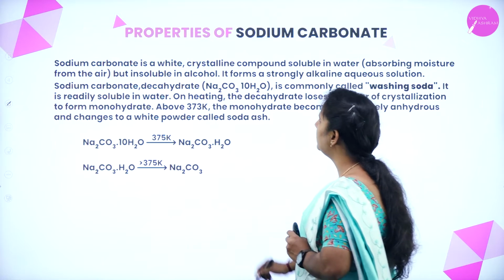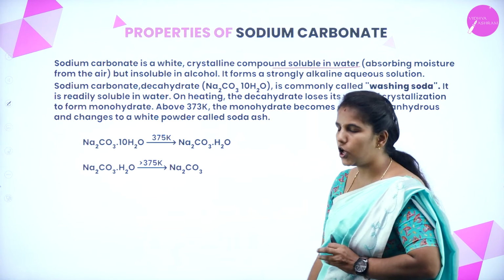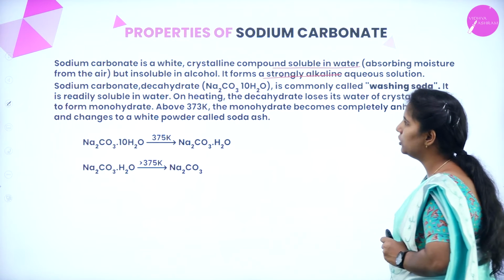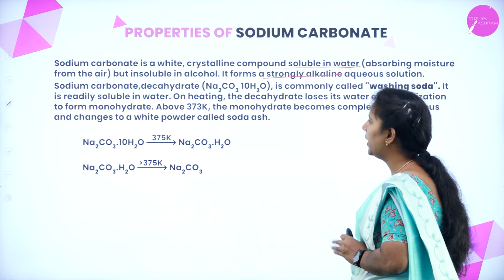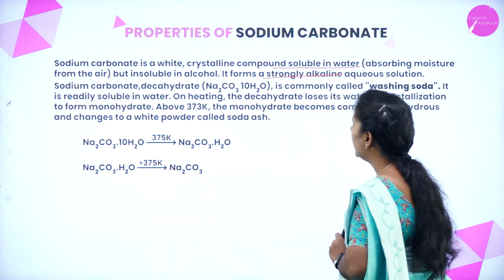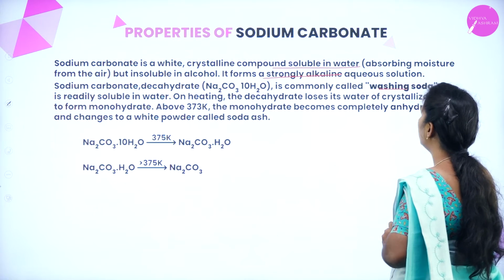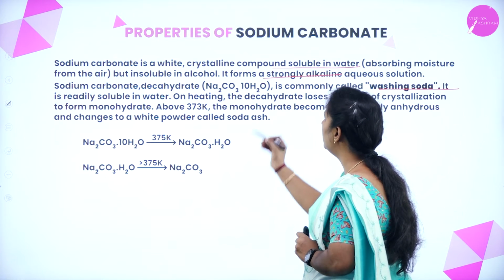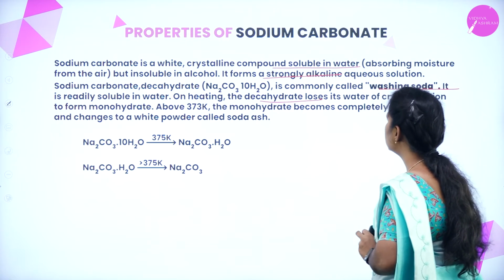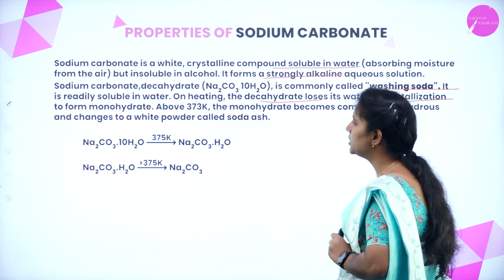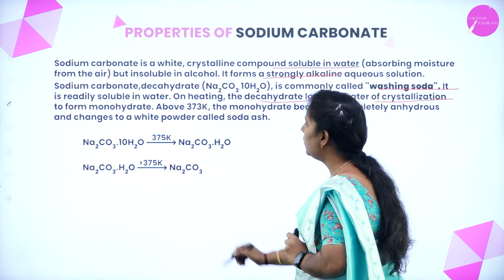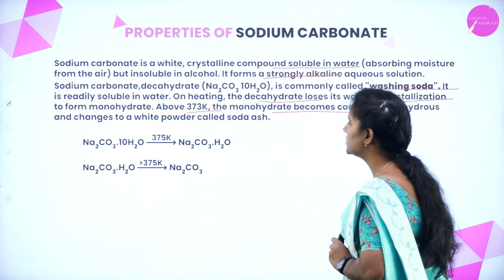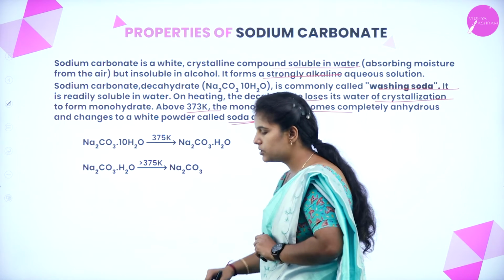Sodium carbonate is a white crystalline compound, and we know that it is soluble in water and insoluble in alcohol. It forms a strong alkaline aqueous solution, and it is written as Na2CO3·10H2O, which is commonly known as what? Washing soda, and it is soluble in water. On heating, it is dehydrated and loses its water molecules. Upon crystallization, it forms a monohydrate, and above 373 Kelvin, the monohydrate becomes completely anhydrous and changes into a white powder, which is also known as soda ash.